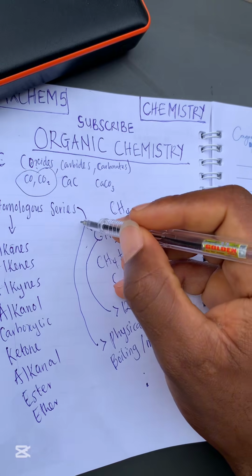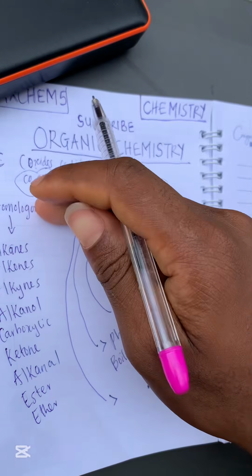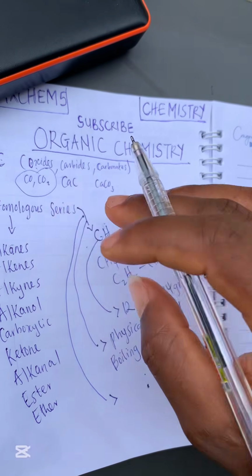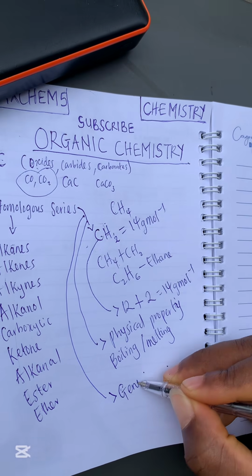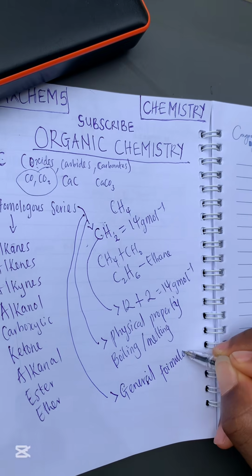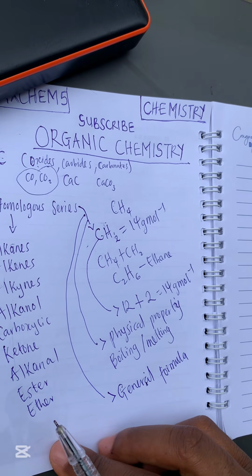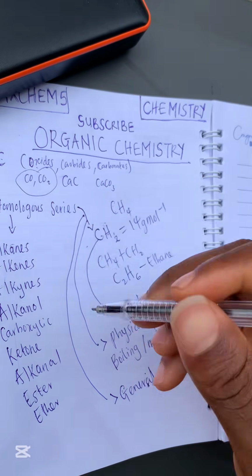And now there's one other thing. Thank God I didn't forget this. All the members of a homologous series conform to what we call a general formula. That means that all the members in a homologous series have a general formula that they conform to. For example, the alkane homologous series has a general formula.